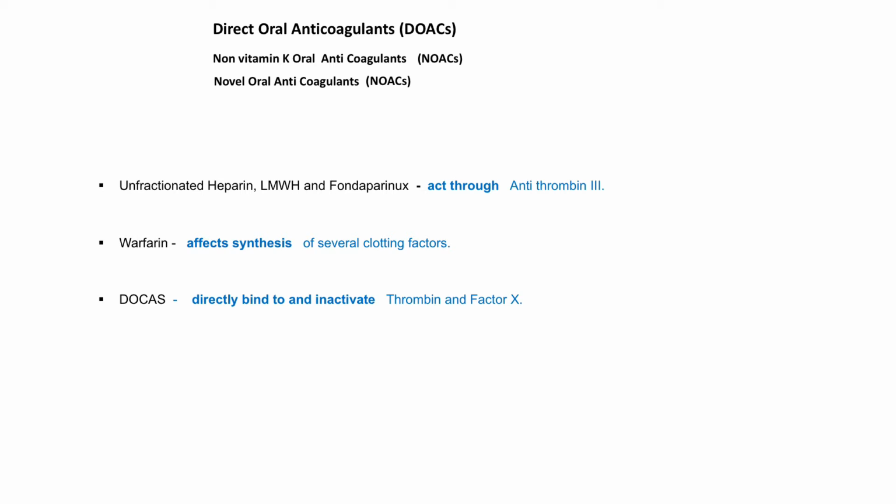Now let's see why these drugs are called direct anticoagulants. We know heparin-based anticoagulants potentiate the effect of antithrombin 3. Antithrombin 3 is a naturally occurring anticoagulant that is present in blood, and antithrombin 3 then inactivates clotting factors. So heparin-based anticoagulants are indirect anticoagulants, as these drugs do not directly bind to and inactivate clotting factors.